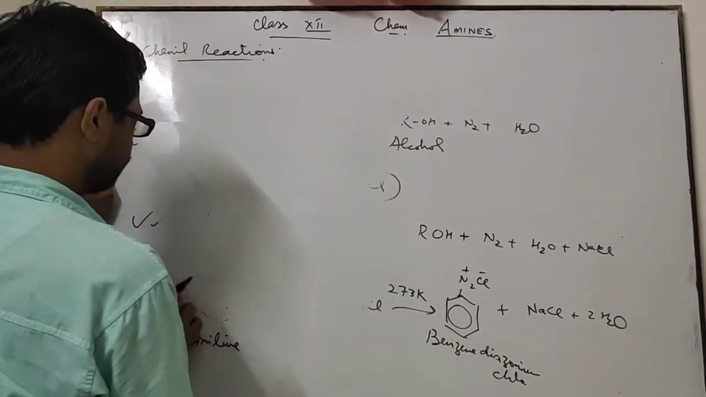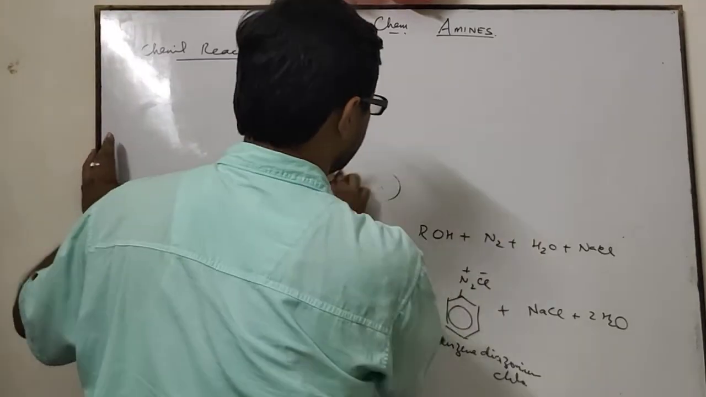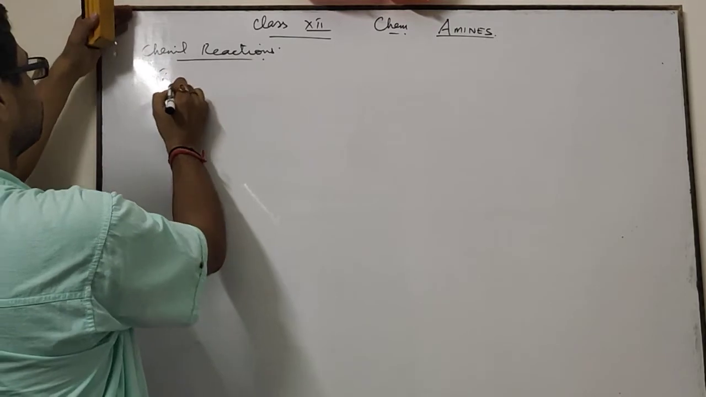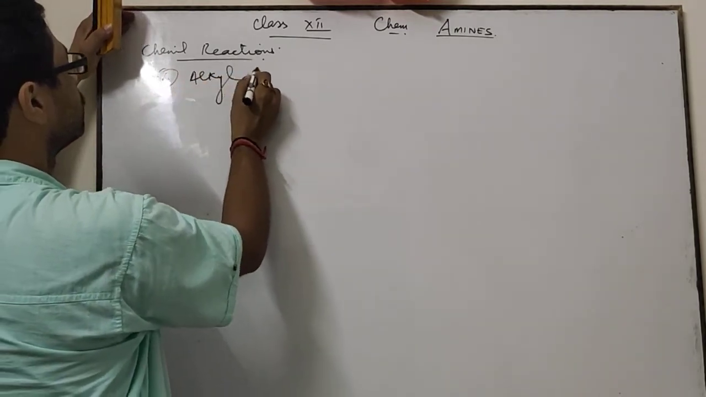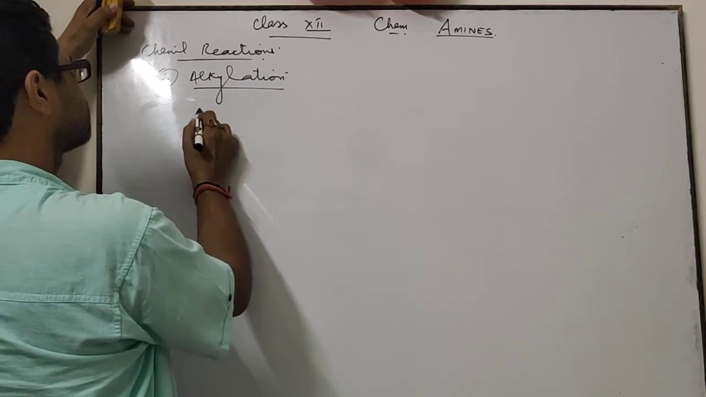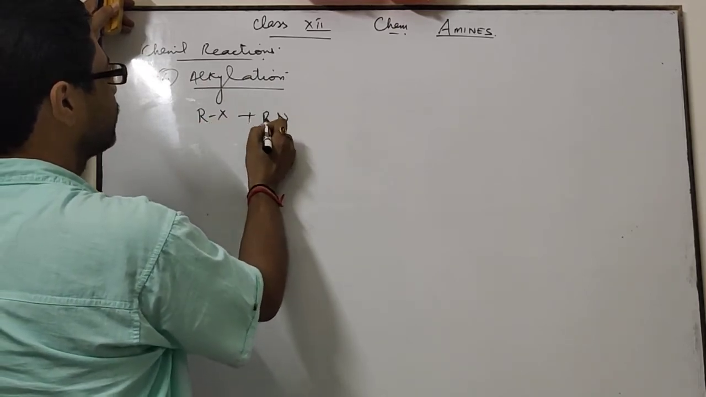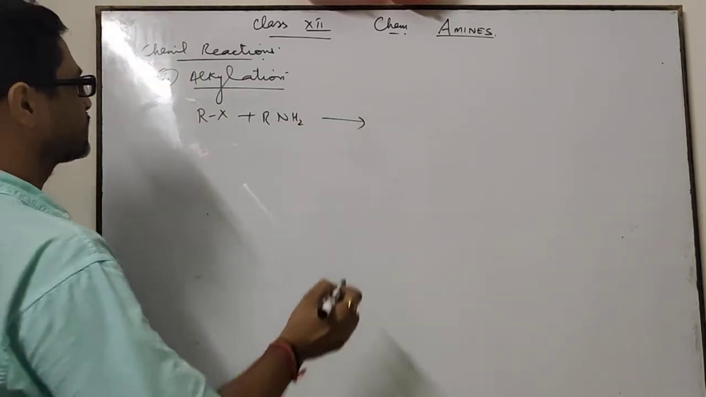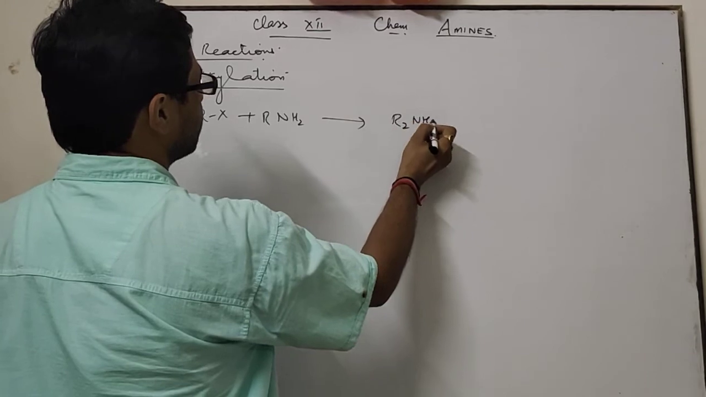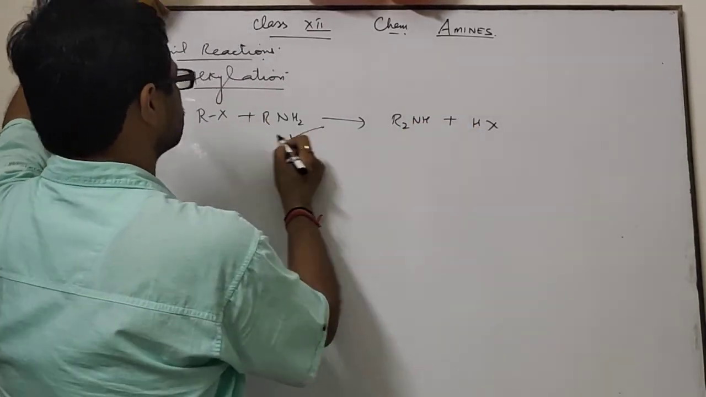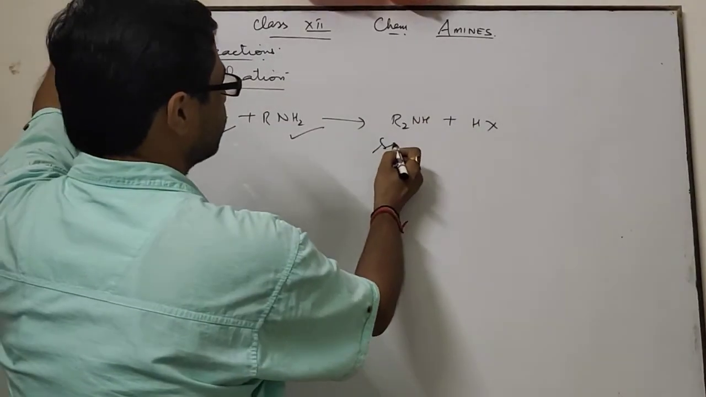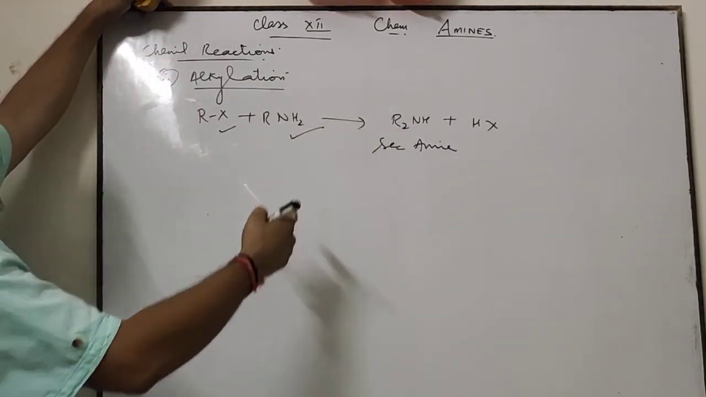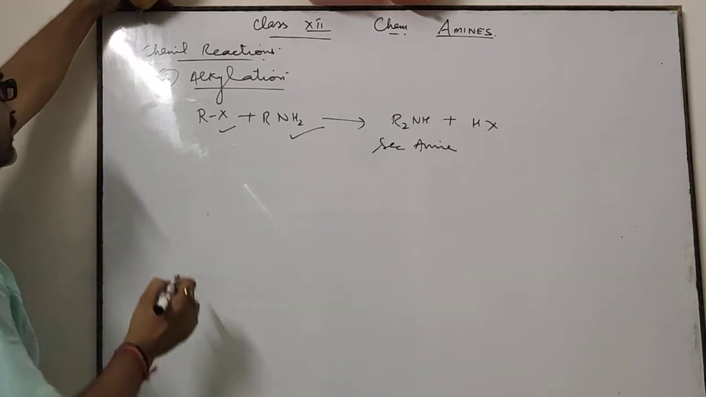Next one is the fourth reaction, alkylation reaction. Alkylation means reaction with RX. RX with RNH2, alkyl halide with primary amines, gives R2NH plus HX is released. This hydrogen is released with halogen and it forms secondary amine. And again this compound reacts with RX to form tertiary amines and so on.